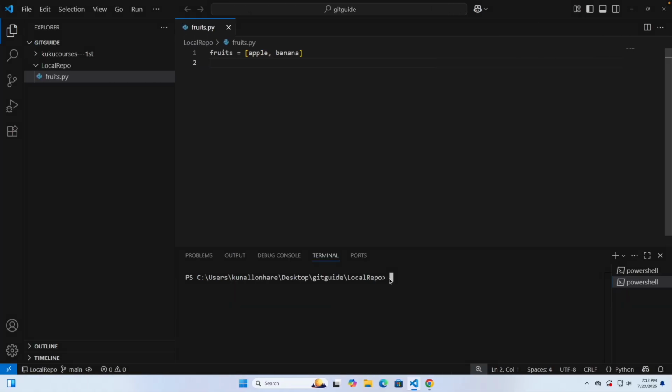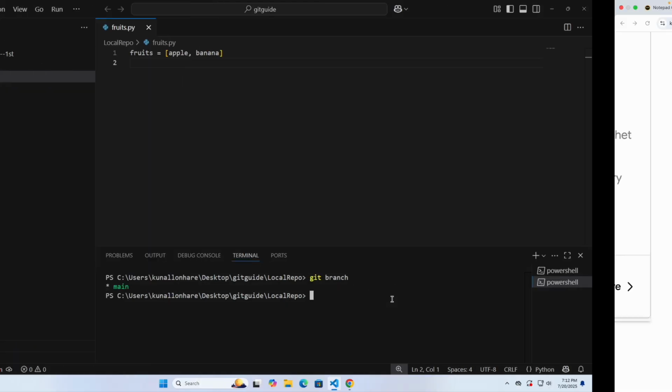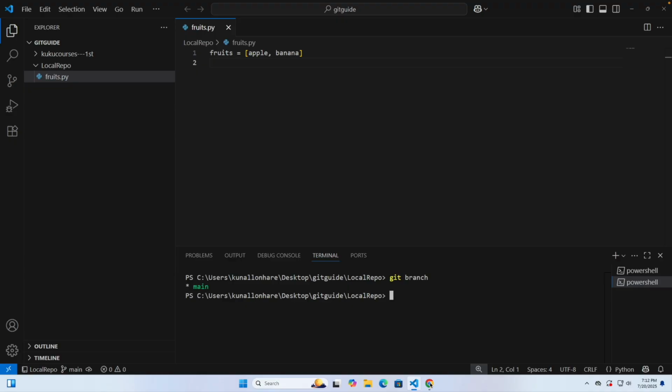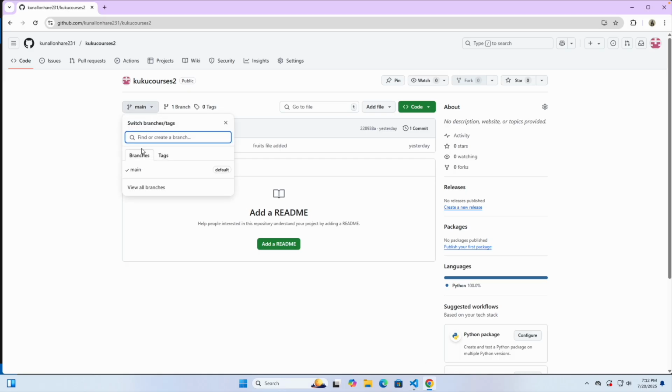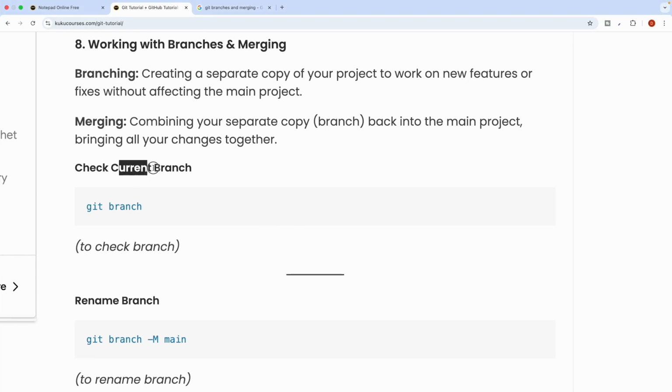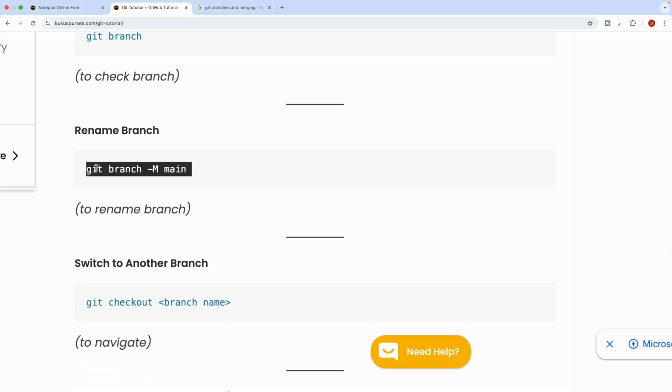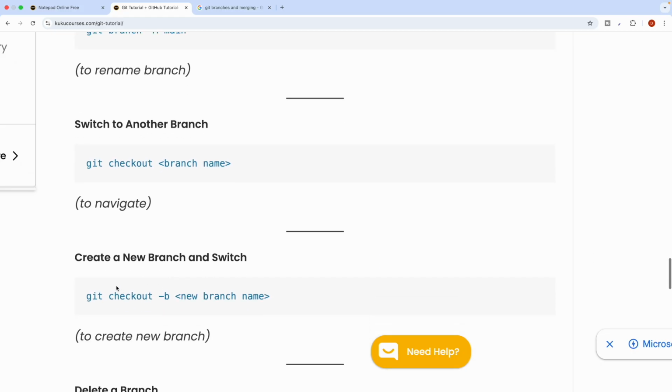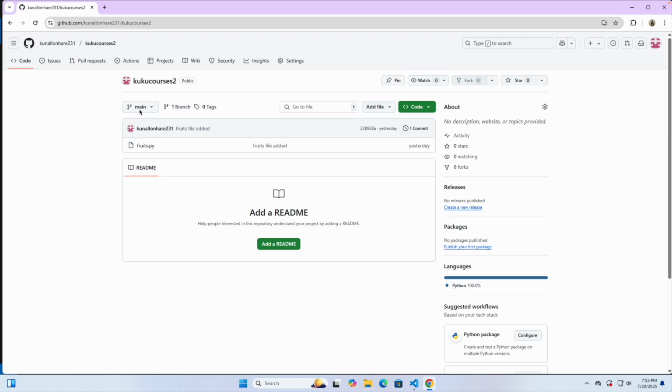Now let's try it practically. If I go ahead and run git branch and click enter, you can see right now it's main. And in the repository we have only the main branch. When we want to check the current branch, we write this command. And to rename a branch, I have told you about this. Right now we currently have only one branch, and let's say I want to create one more.